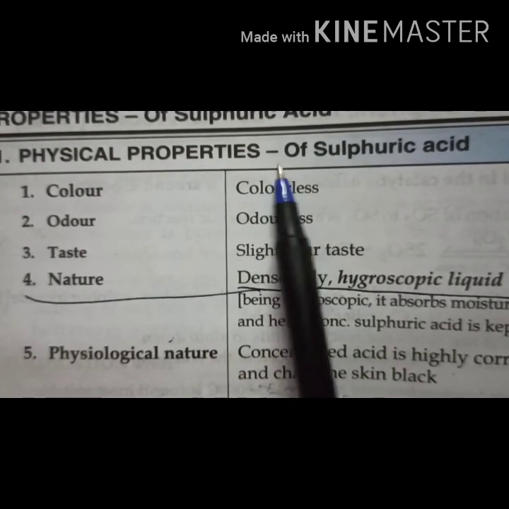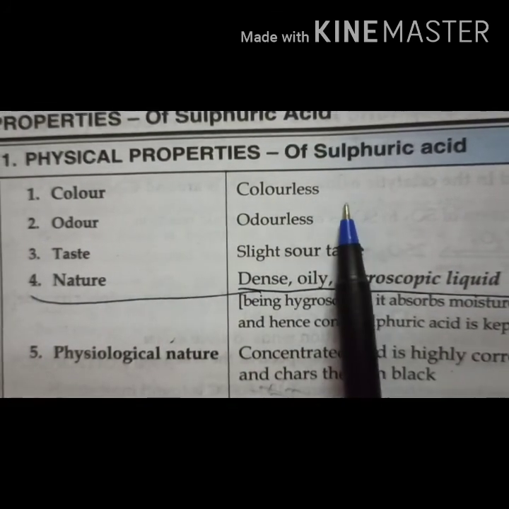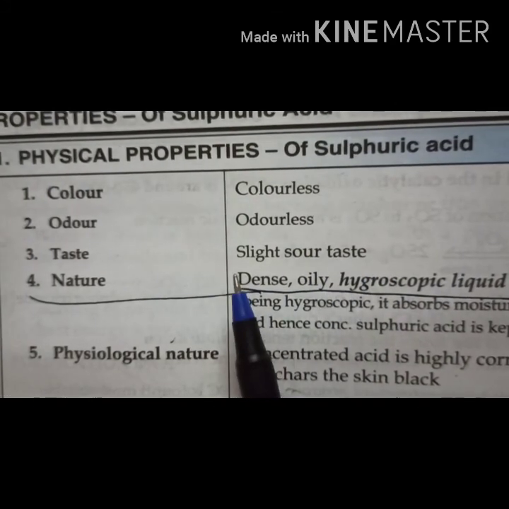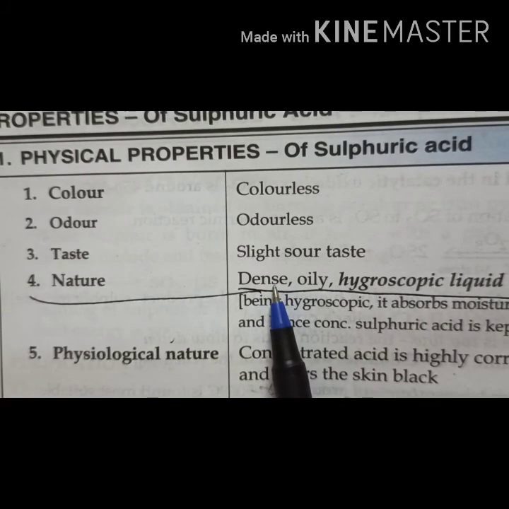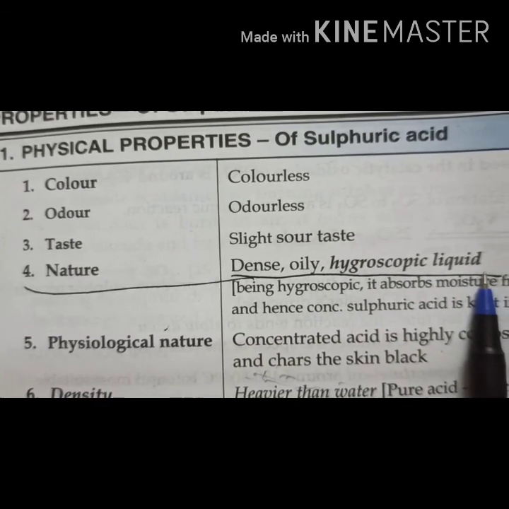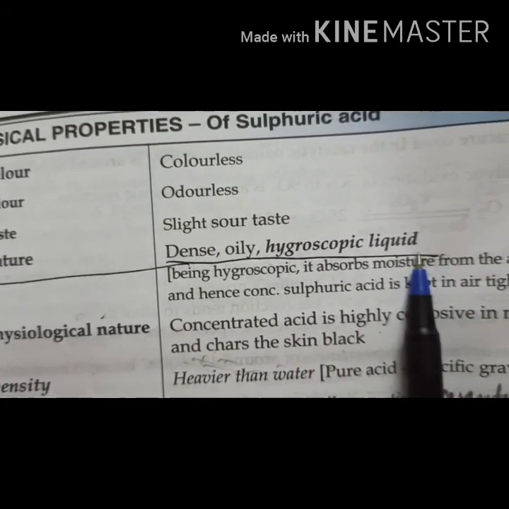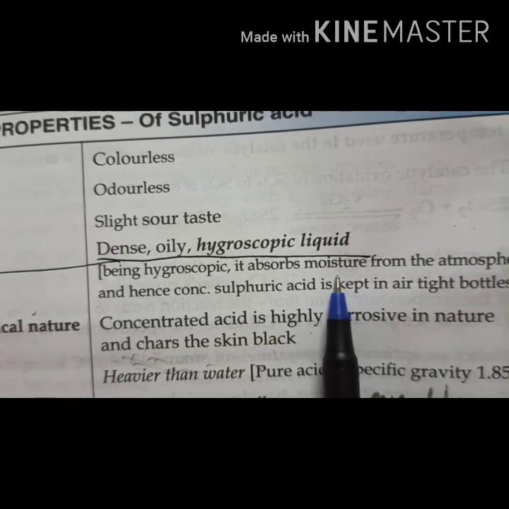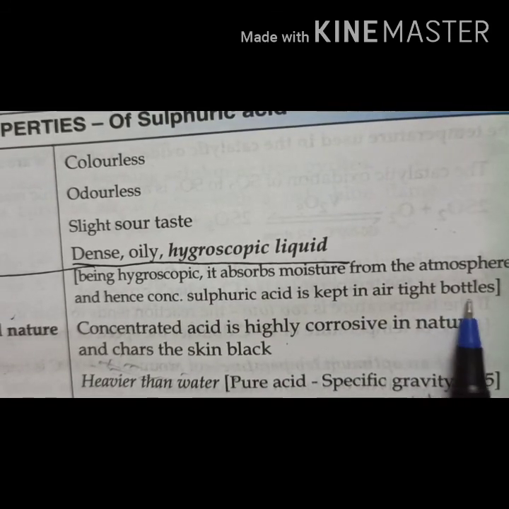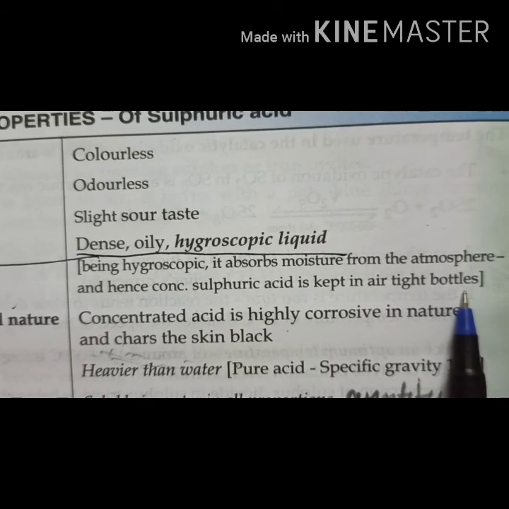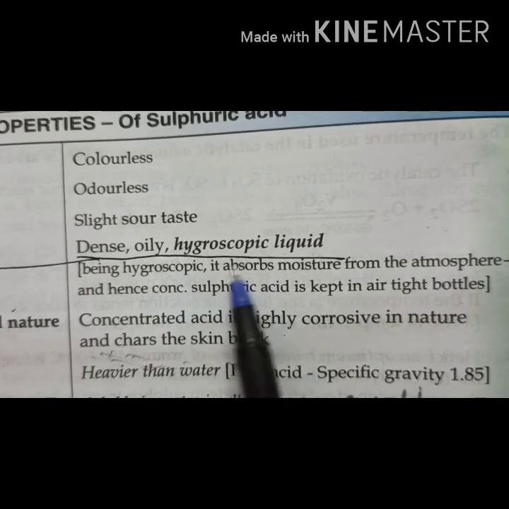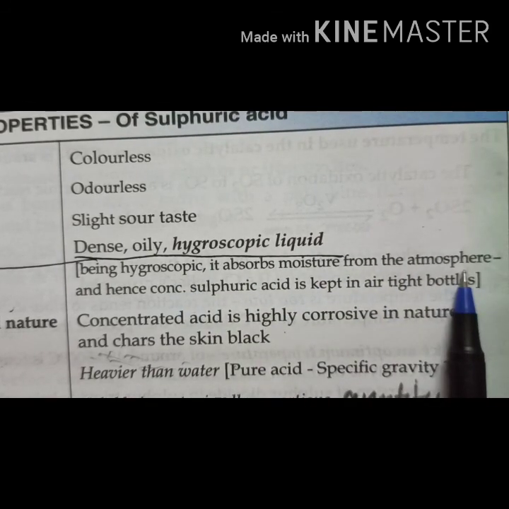Okay, now next are the physical properties of sulfuric acid. Sulfuric acid is colorless, odorless, and slightly sour in taste, right? And by nature it is a dense, oily, hygroscopic liquid. What do you mean by hygroscopic liquid? Being hygroscopic means it absorbs moisture from the atmosphere, and hence sulfuric acid is always kept in airtight bottles. A question may ask why sulfuric acid is kept in airtight bottles? Because, being hygroscopic, it absorbs moisture from the atmosphere, right?